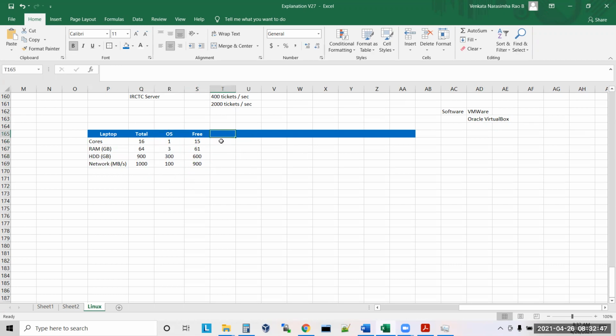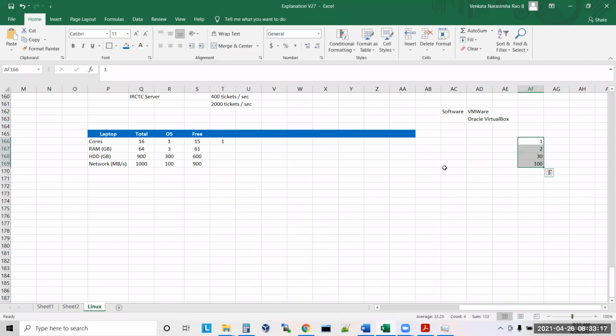Now to run Hadoop, what do I require? This is the requirement: a minimum of one core is required, and minimum 2 GB RAM is required. Hard disk, nearly 30 GB is required. And 100 MB per second is required.